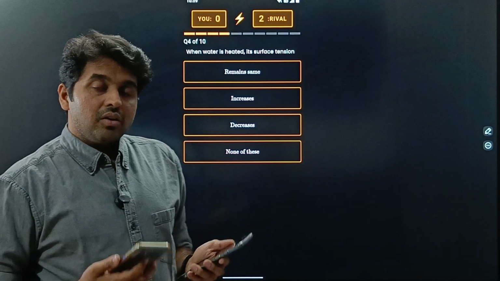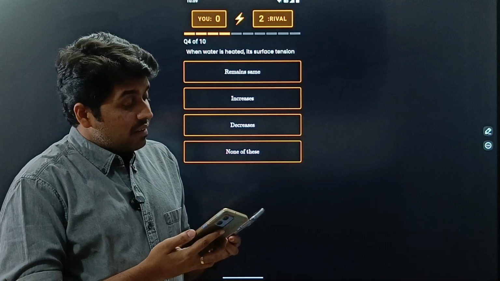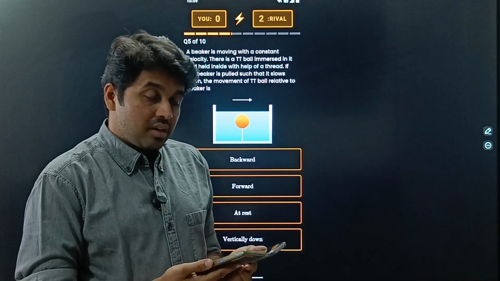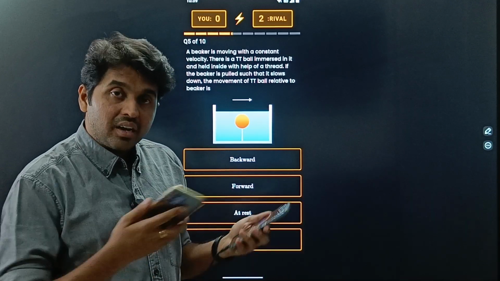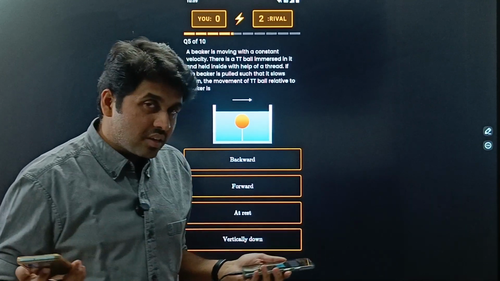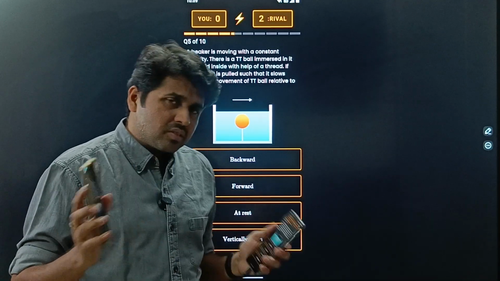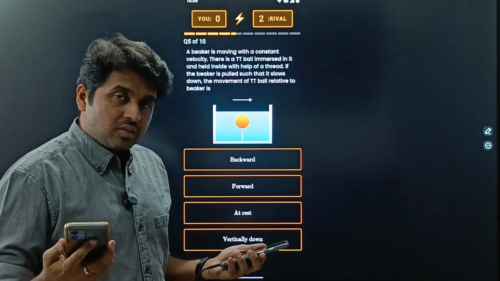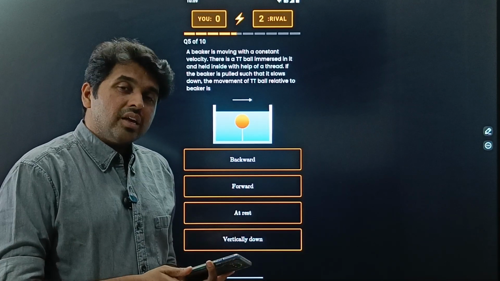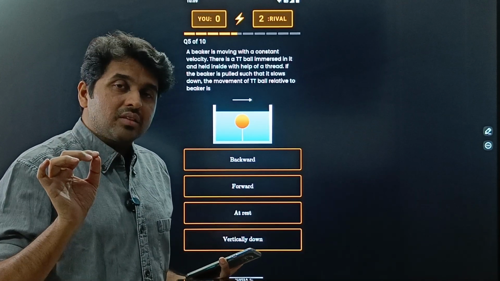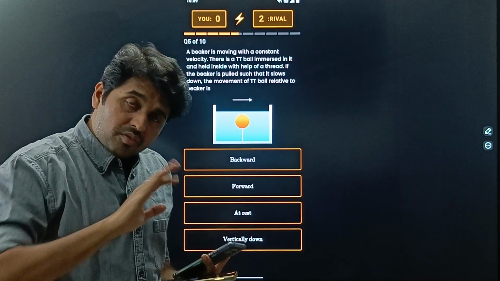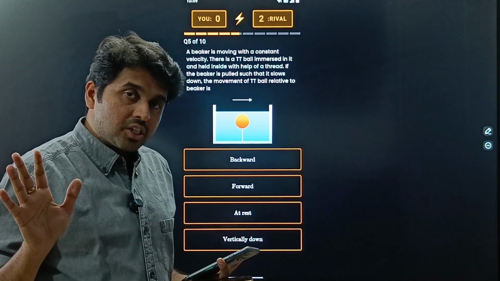Rather, imagine you're just sitting with your notes and seeing when water is heated, its surface tension, what happens, etc. Rather, you and your friend are playing a game, something like this. How interesting will it be? Okay, so this is the best time, this is a revision time, and you should download this, play this. I'm telling you, within a few days of playing this game, you will be thorough with all the formulas in physics. All the formulas in physics are covered in this application.